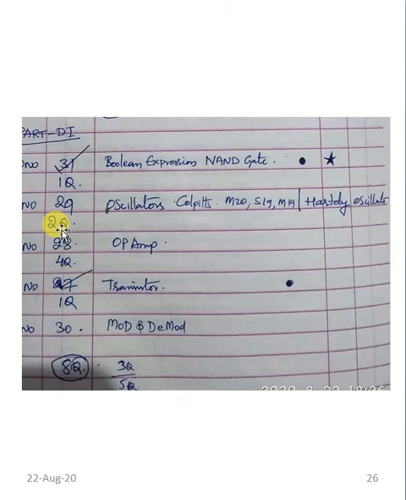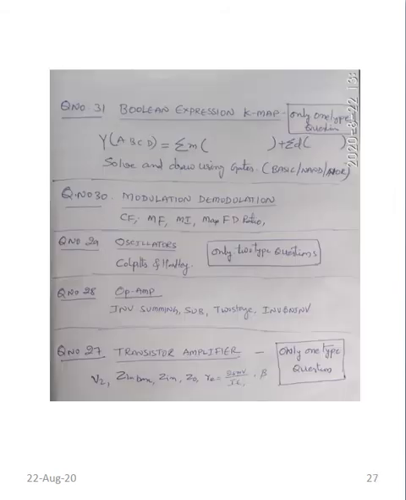if you want to study less and be perfect in whatever you study, you can go for question number 31, question number 29, and question number 27. If you are reading one question, two questions and one question, so there are a total of four questions, only four questions you need to study from this part, and you can get very good marks, out of out of marks. If you excel, if you are perfect only in these three, you'll get 15 marks.